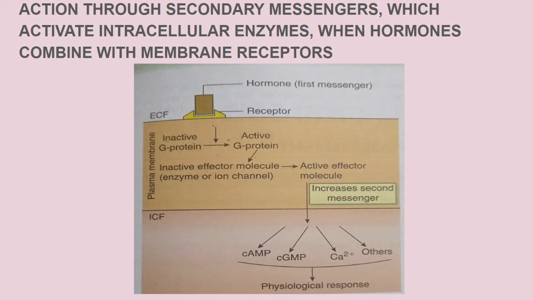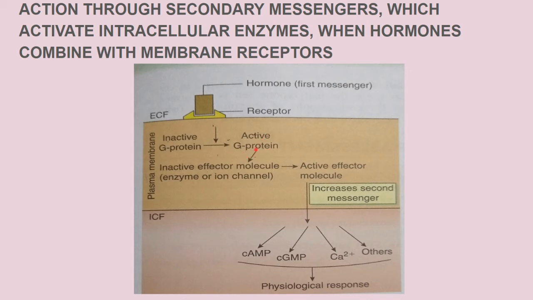Now over here, the events involved in coupling by G protein which lead to changes in the cellular concentration of the secondary messenger are, first of all, the group 2 hormones. The group 2 hormones are water soluble and bind to the plasma membrane of the target cell via the cell surface receptor. This is the receptor, and they will bind to the membrane by these receptors. Now the hormone bearing receptor then interacts with the G protein. It activates the inactive G protein into active G protein, and it basically activates it by binding the GTP. Now there are basically two classes of the G protein, remember, that is the Gs and Gi.